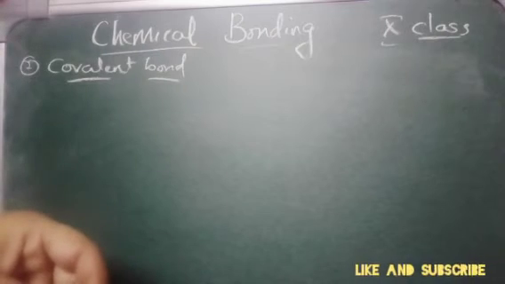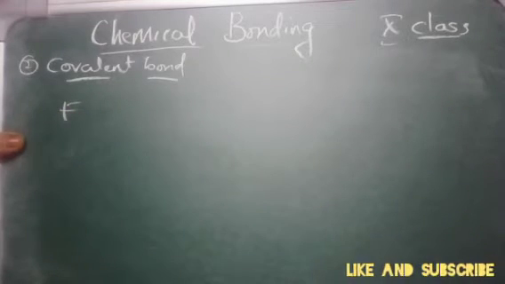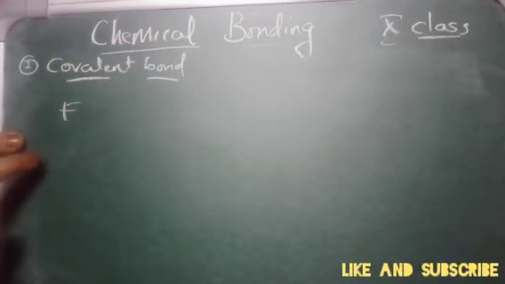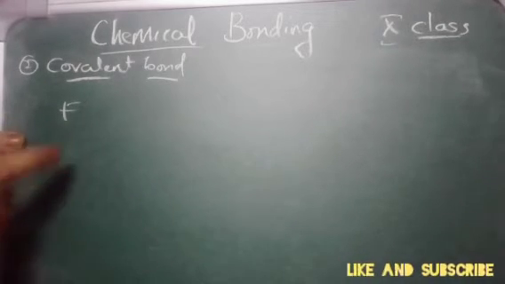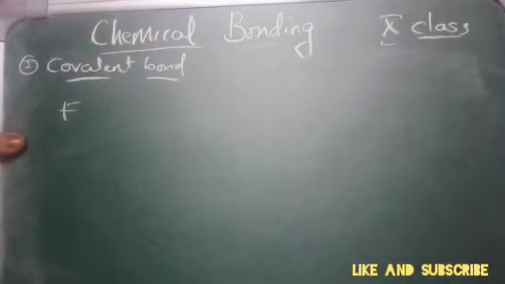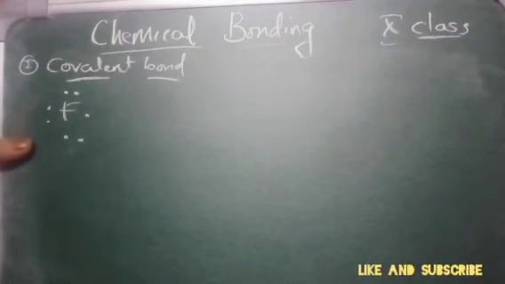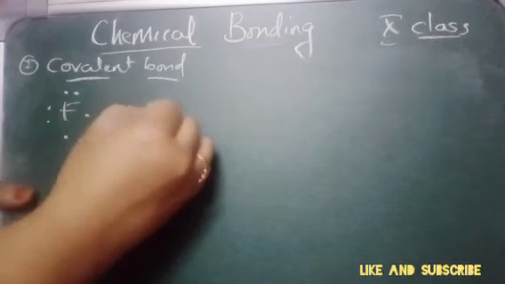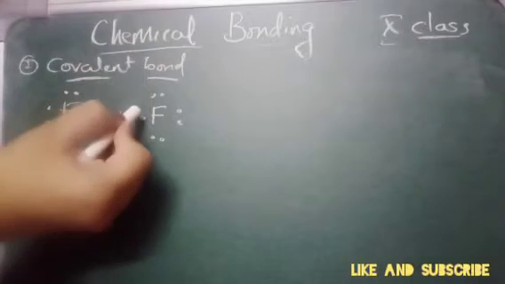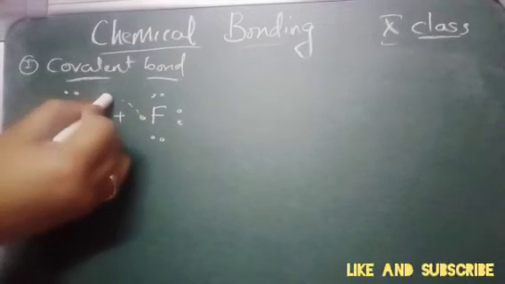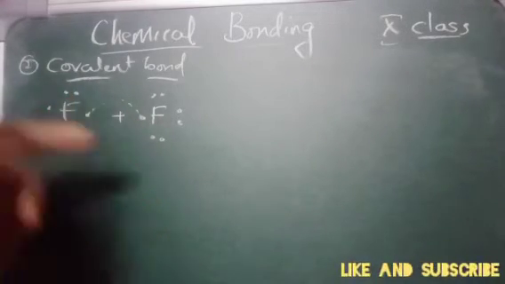For example, if we take fluorine, each fluorine atom contributes one electron to form a stable molecule. If I take fluorine, how many electrons are there? 1, 2, 3, 4, 5, 6, 7. It has 7 electrons in its outermost shell. Plus, we will take one more fluorine: 1, 2, 3, 4, 5, 6, 7. What will happen? This one electron and this one electron will be shared together to form one bond. These both pair up to form one mutual bond.